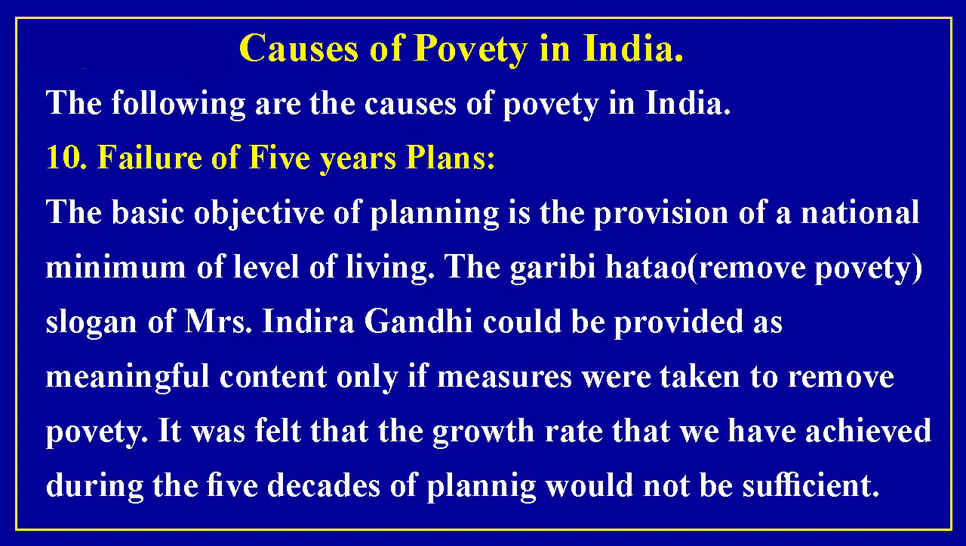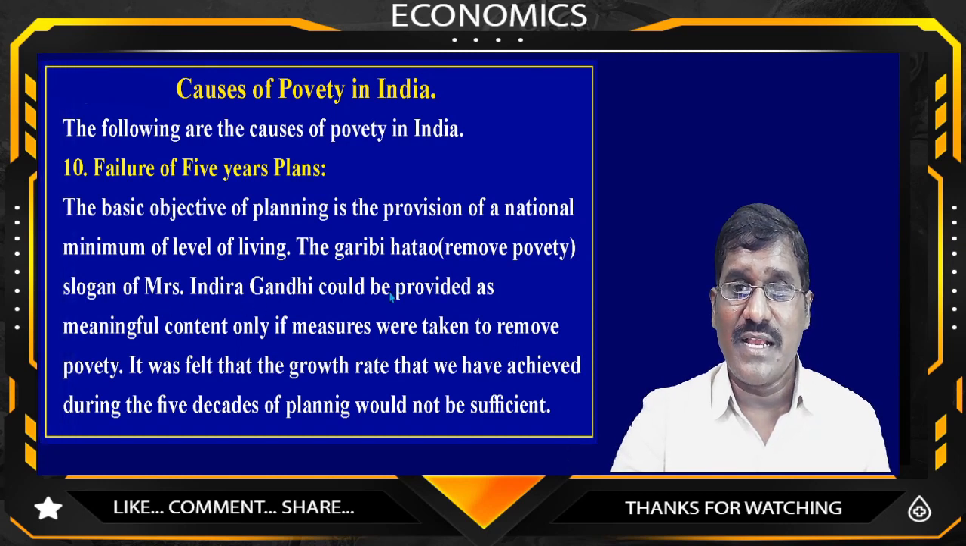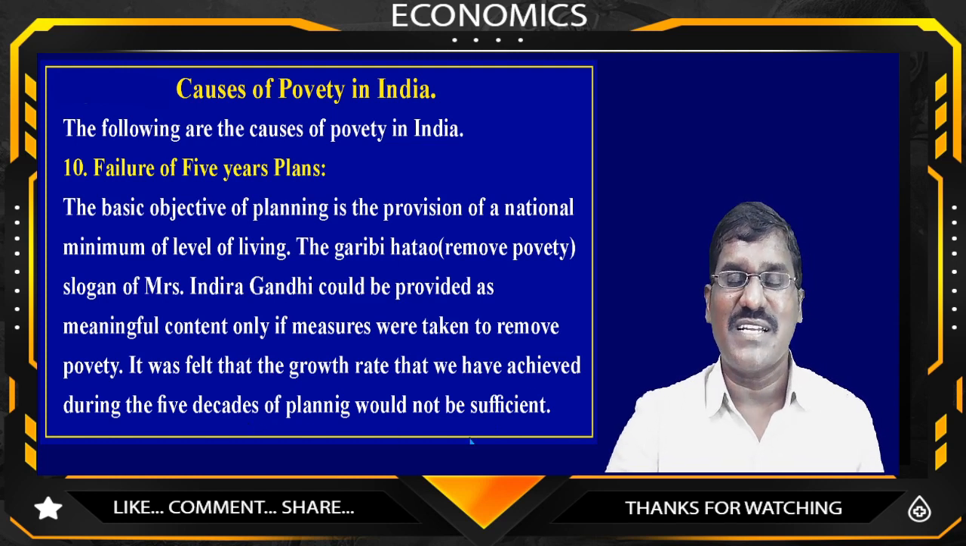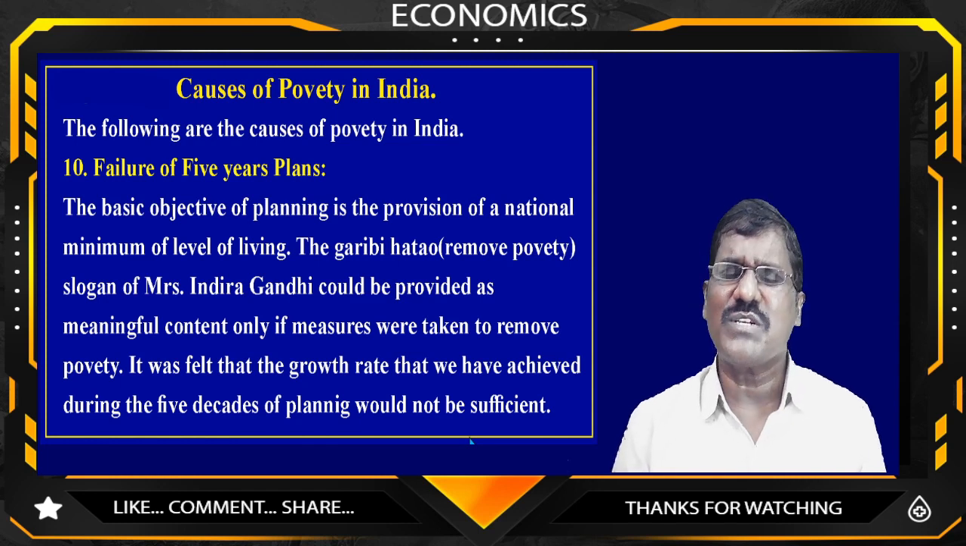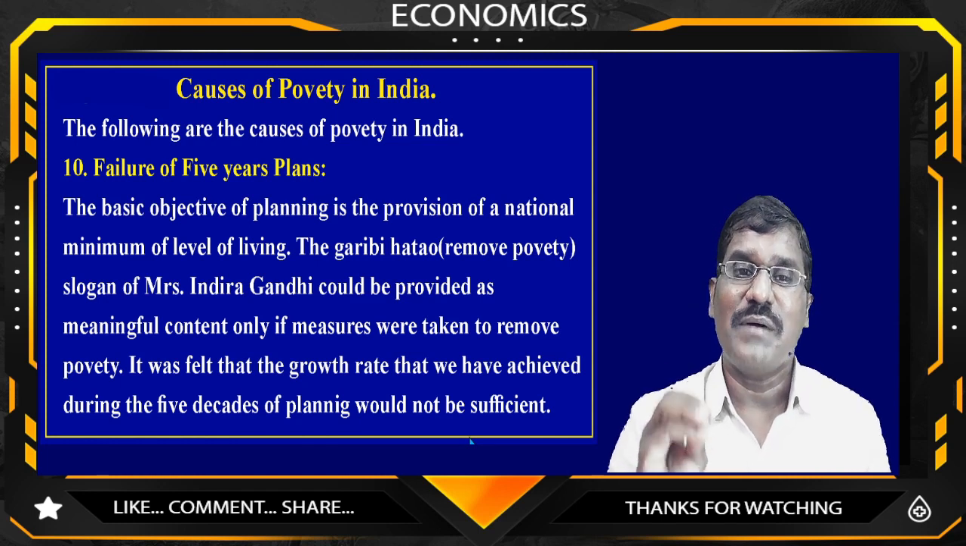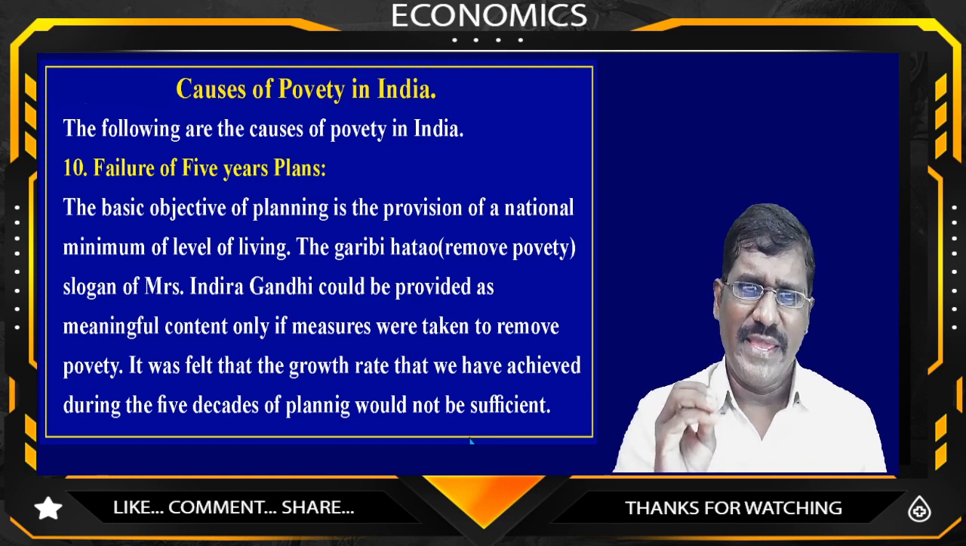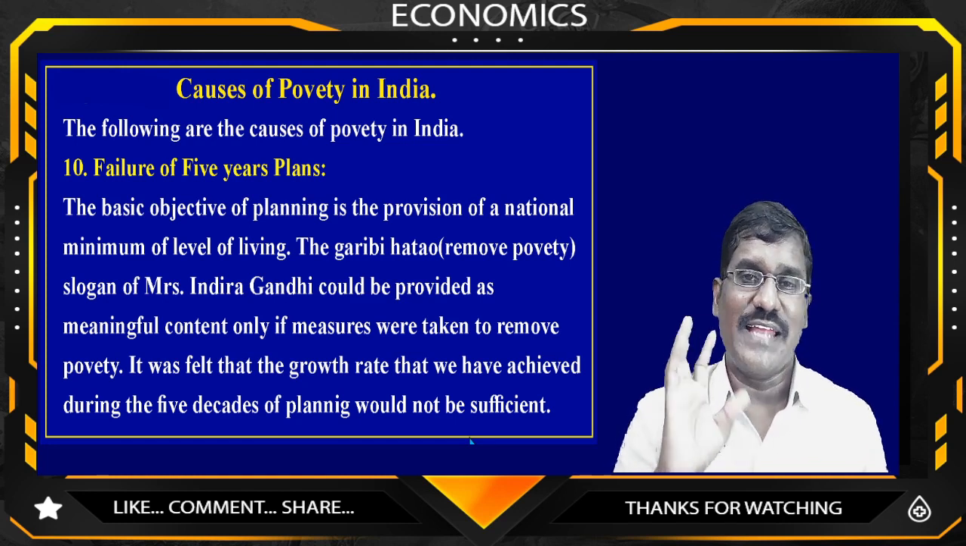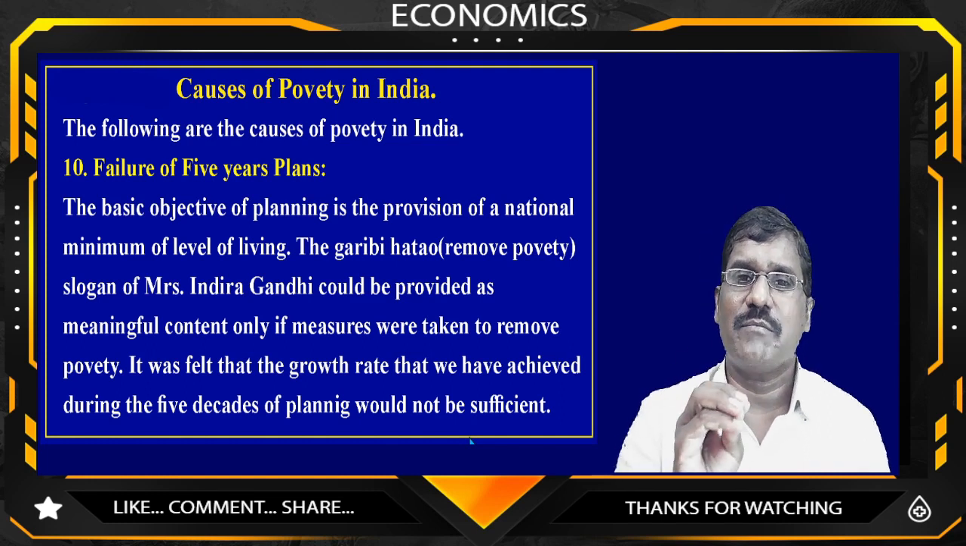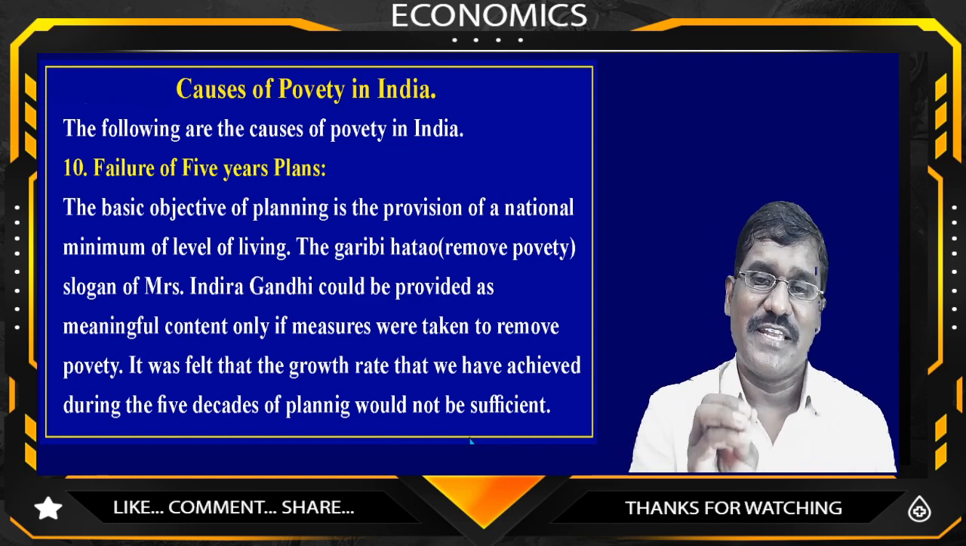The basic objective of planning is the provision of a national minimum level of living, and the Garibi Hatao slogan of Mrs. Indira Gandhi was to be provided with meaningful content, with measures taken to remove poverty. It was felt that what the government achieved during the decades of planning would not be sufficient, as most of the people still suffer with poverty in India. So, by and large, the 5-year plans failed. We did not succeed because we are in poverty.